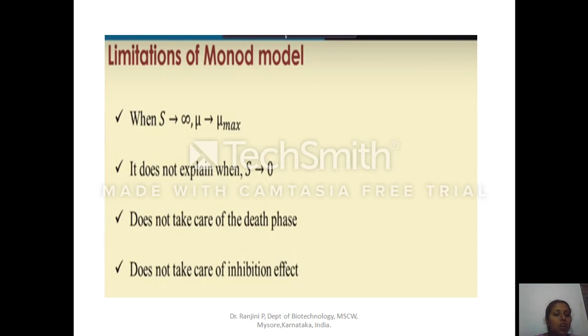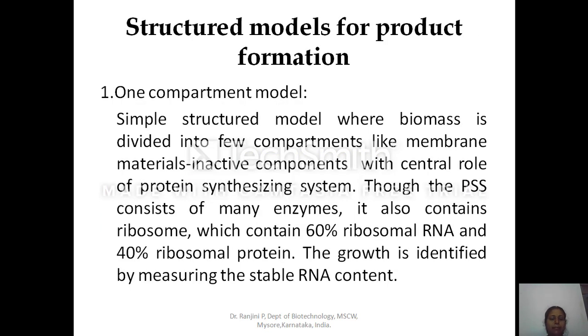It cannot be explained by the Monod model, and it does not take care of the death phase. It will not explain the change of growth in the death phase. At the same time, it does not take care of the inhibition effect. So those are the limitations of the Monod model, an unstructured model, which will not explain the specific growth when the substrate concentration is nil or completely utilized, and how the specific growth rate changes in the death phase.